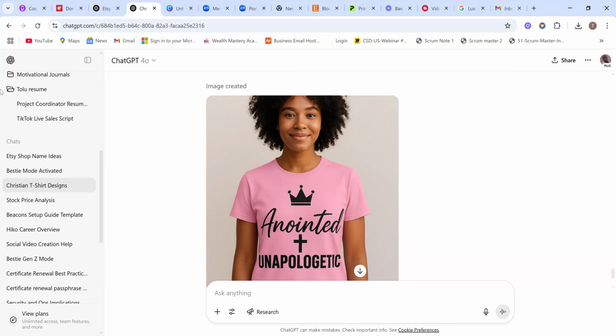Looks like the design is too wide on the t-shirts.